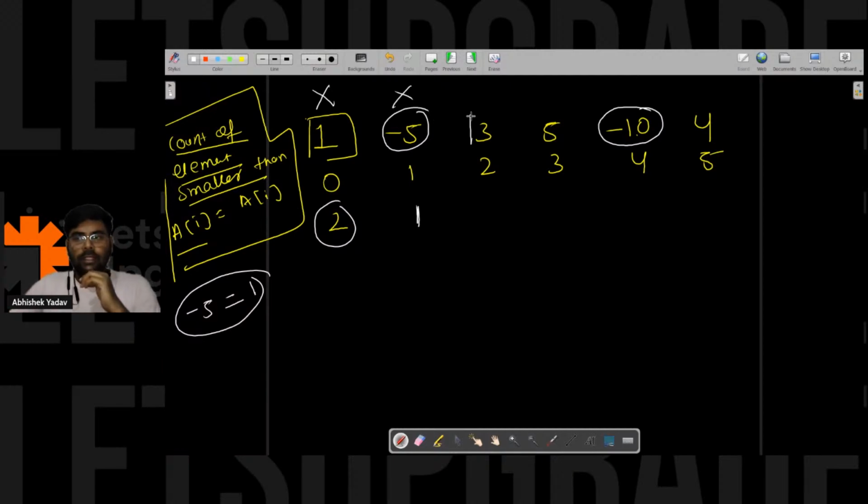I will move to 3. I will check how many elements are smaller than 3. 1 is smaller than 3, minus 5 is smaller than 3, and minus 10 is smaller than 3. So 3 elements are smaller than 3. So here the count is what?